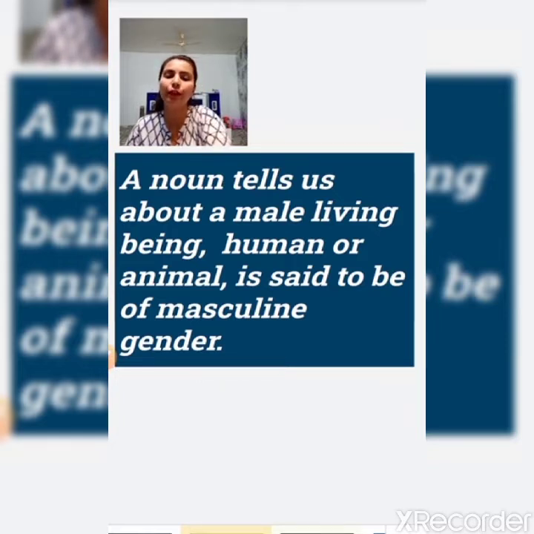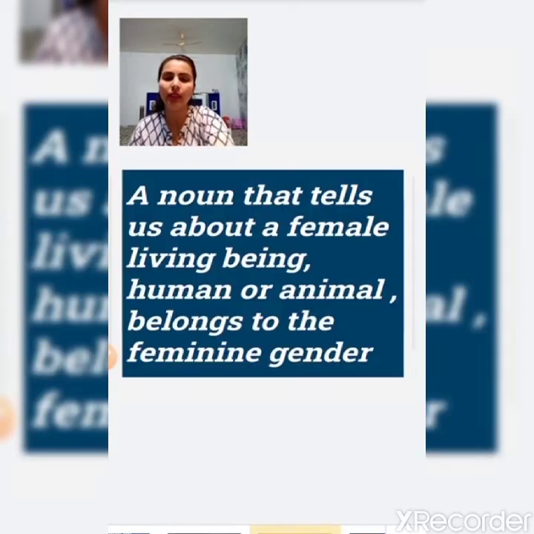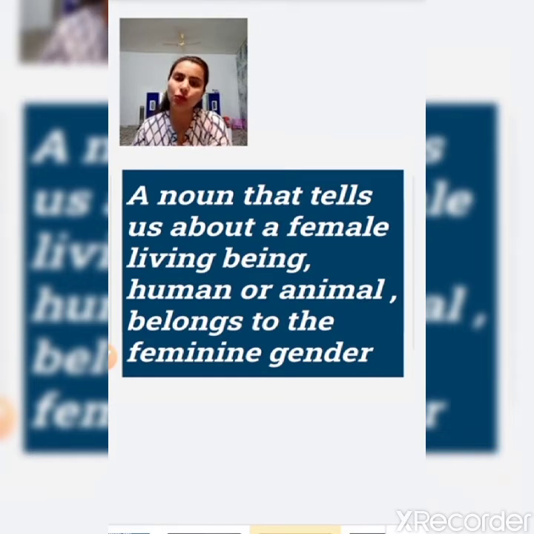Now see feminine gender. A noun that tells us about a female living being, human or animal, belongs to the feminine gender. Whenever a noun shows that it is about a female living being, human or animal, it tells us that it belongs to the feminine gender. This was the quick revision of masculine gender and feminine gender.